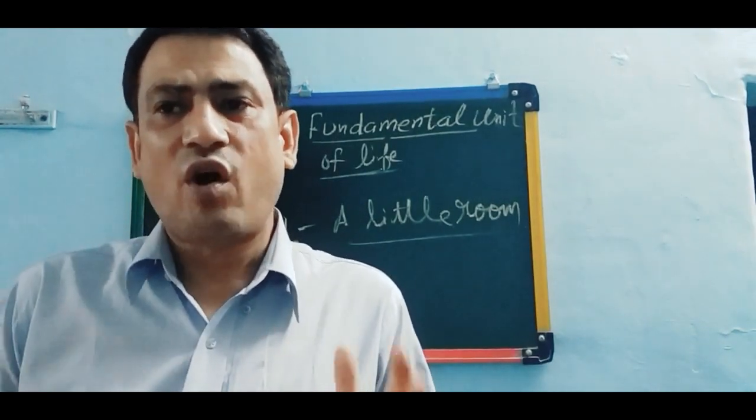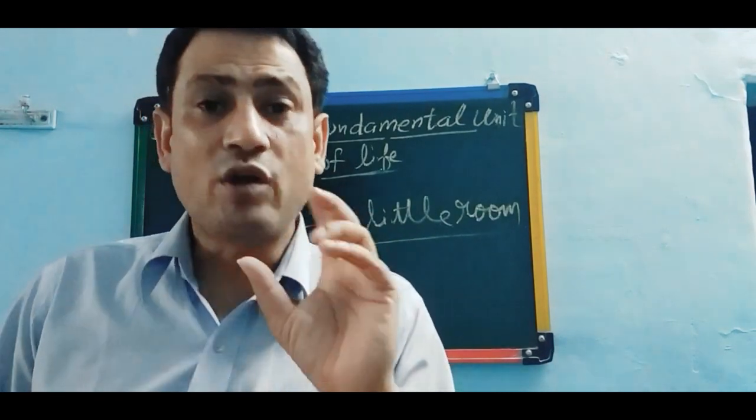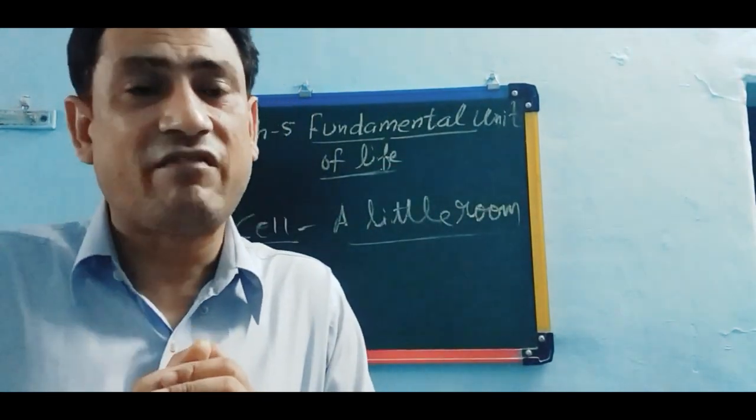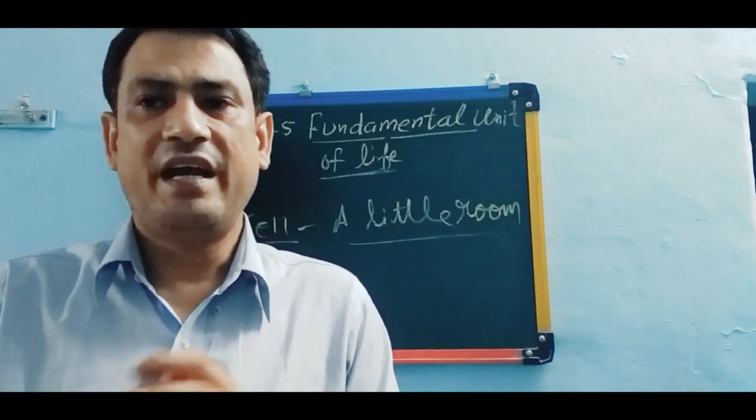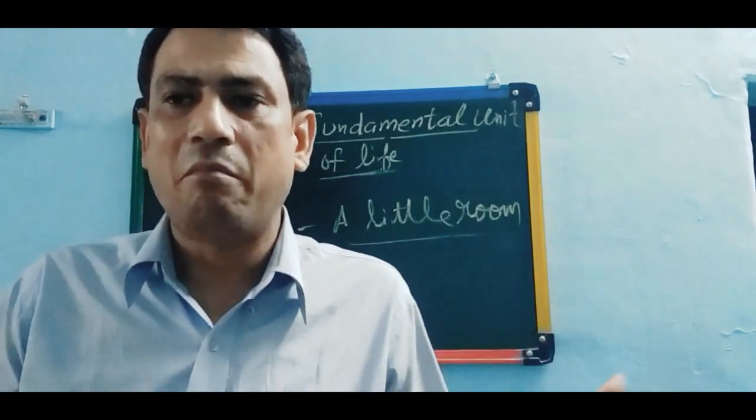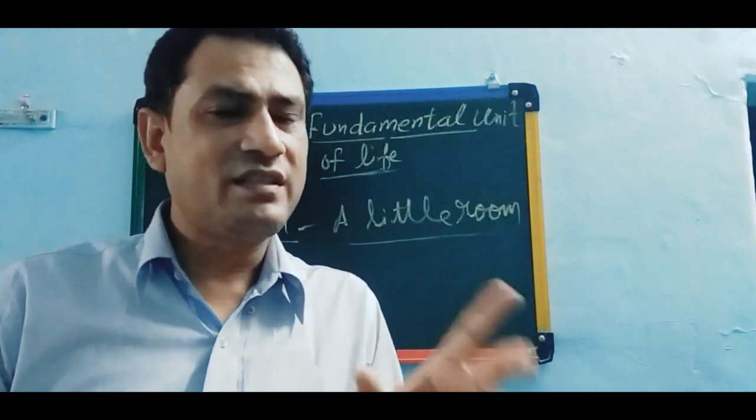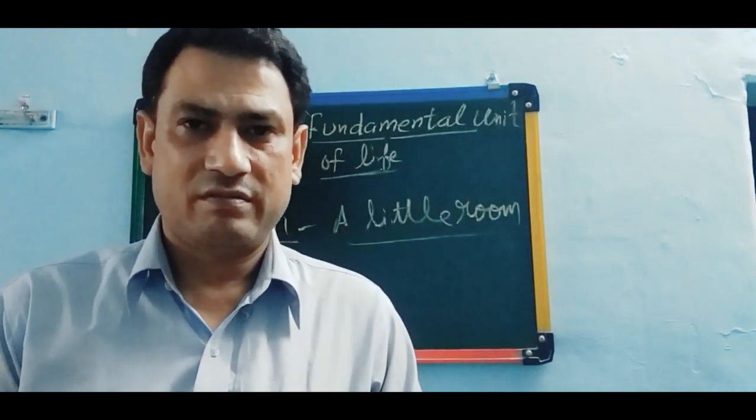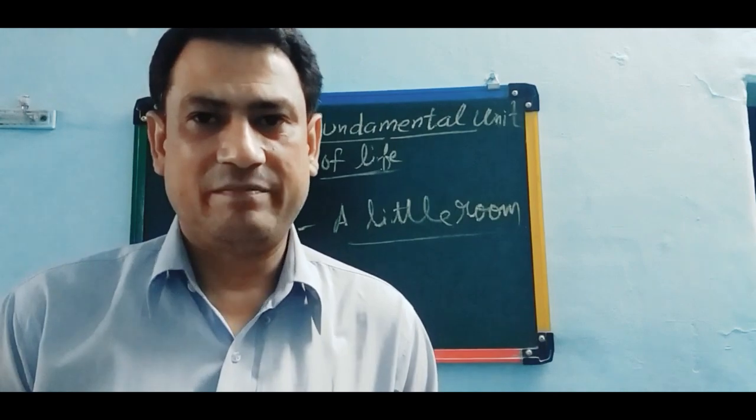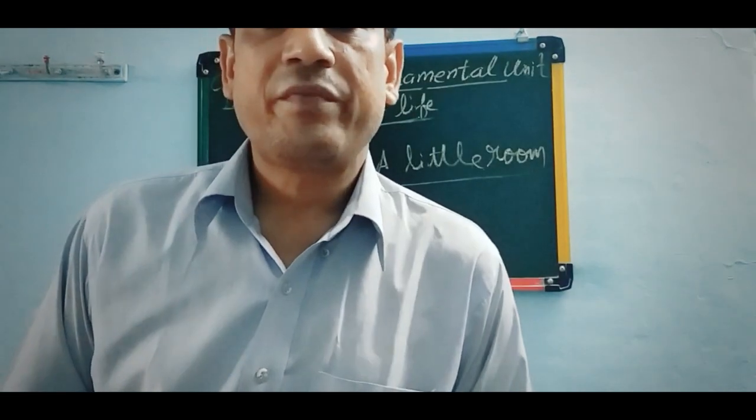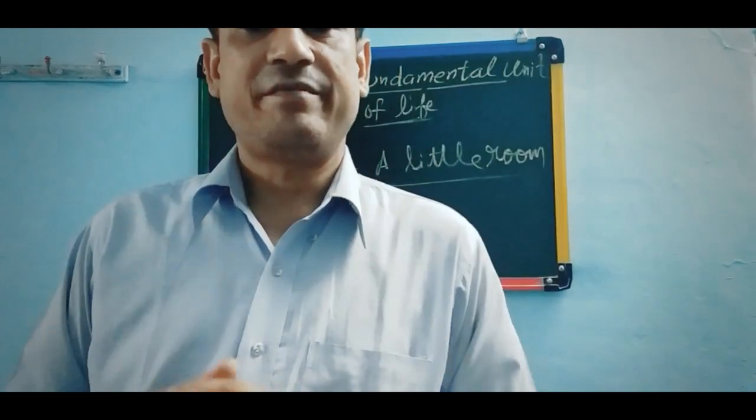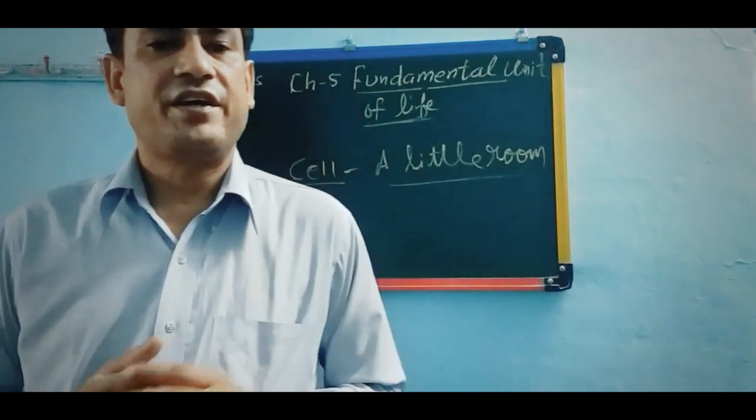The first non-living cell, and by non-living I mean a dead cell, was discovered by Robert Hooke in the cork of the bark of an oak tree. But the first living cell was discovered by Leeuwenhoek. It was a bacterial cell. Now I'm going to explain a very interesting activity using an onion.